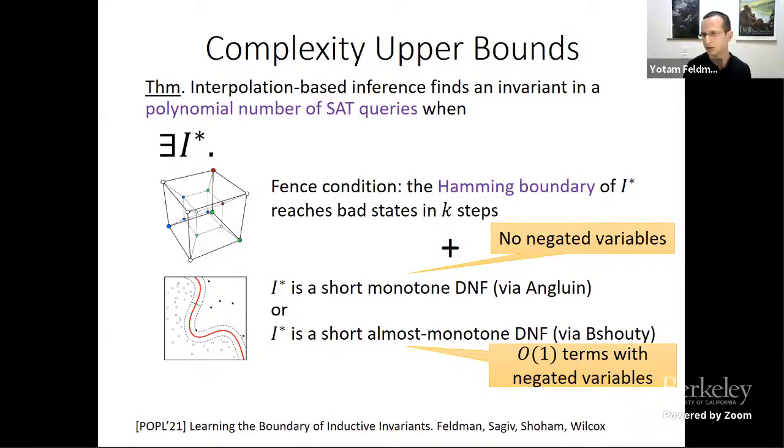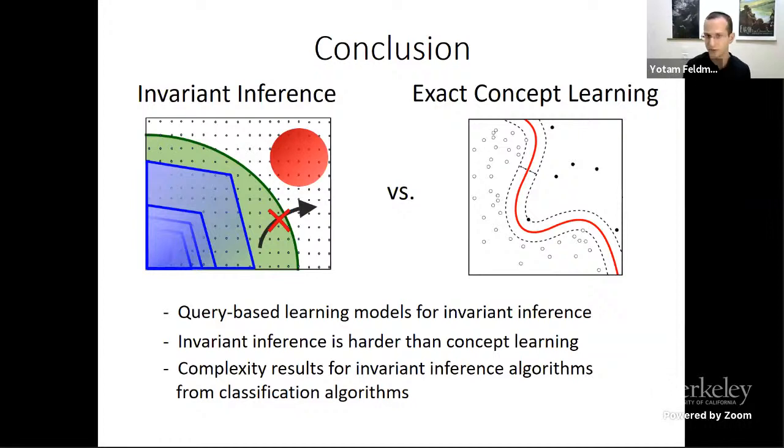Okay, so overall, I talked about the connections and differences between invariant inference and exact concept learning. There are still many things about these relations and the complexity of invariant inference that we don't understand and would like to understand. But we do know some things about query-based learning models for invariant inference and the power of different queries. We know that invariant inference is harder in general than concept learning, with implications on learning from examples and learning from counterexamples versus classical examples, and that we can obtain complexity results for invariant inference from classification algorithms.